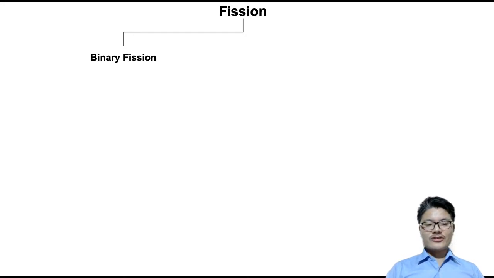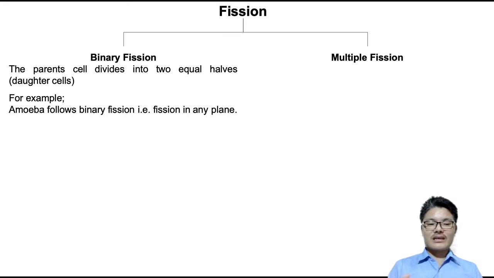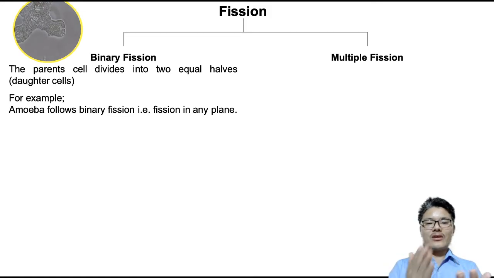Binary fission is, as we had discussed, where a parent cell divides into two equal halves, and being a simple asexual mode of reproduction, both the daughter cells look very much similar to each other. It occurs in the case of amoeba. Amoeba follows binary fission. Fission occurs in amoeba in any plane of the cell.